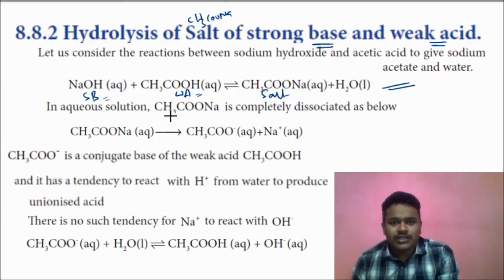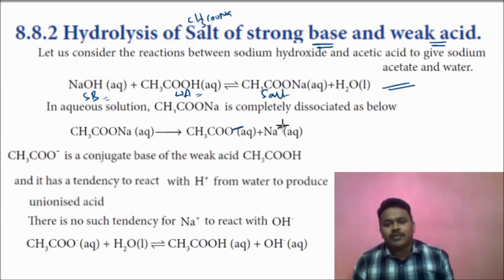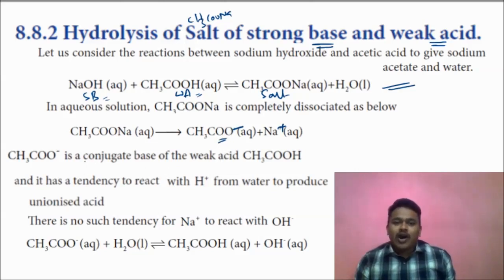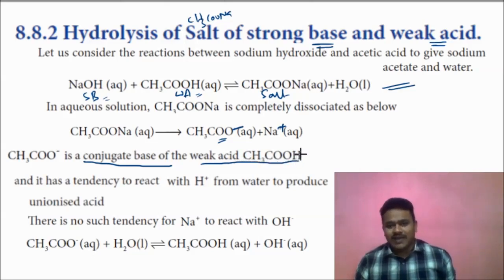In aqueous solution, this salt is completely dissociated. How does it dissociate completely? CH3COO minus and Na plus. Once the dissociation is over, the ions formed are the anion, the acetate ion, and the cation, the sodium ion. Observing these two ions, this is the conjugate base of a weak acid. We know that CH3COOH is a weak acid.